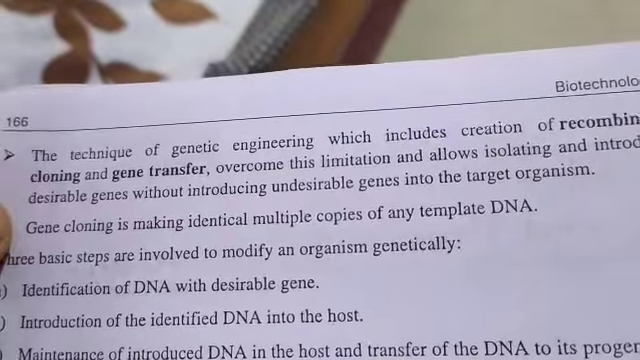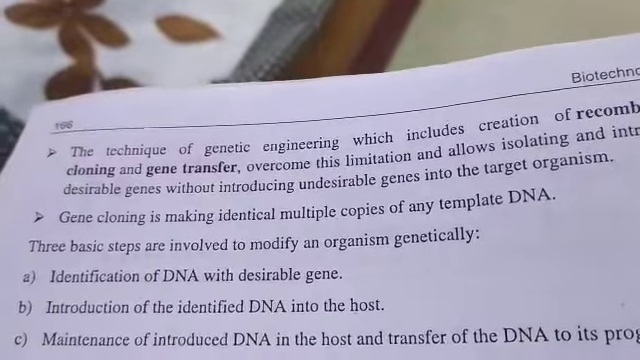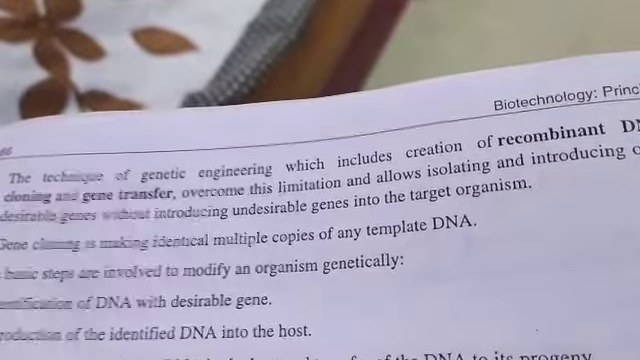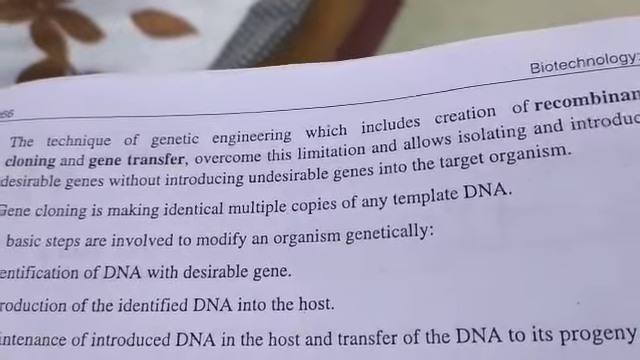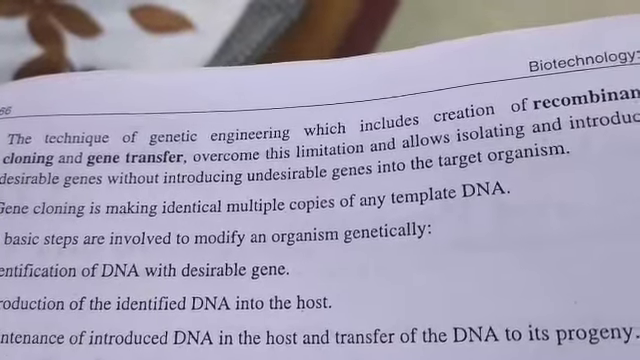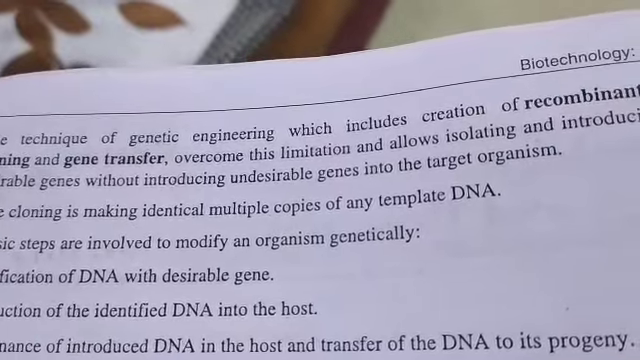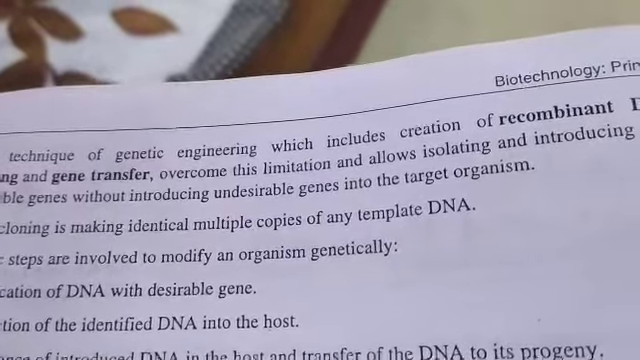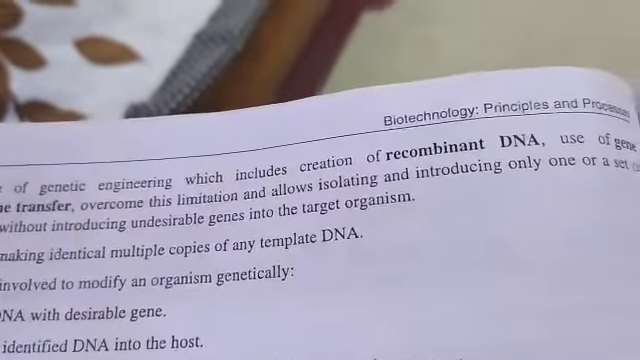A technique of genetic engineering which includes creating a recombinant DNA. Through this genetic engineering method, they are going to create recombinant DNA, also called rDNA. What is meant by rDNA? First, we isolate one desired gene, which contains good characters. That desired gene is combined in the plasmid. Plasmids are double-stranded circular structures. That plasmid is going to carry the gene. That is called rDNA.